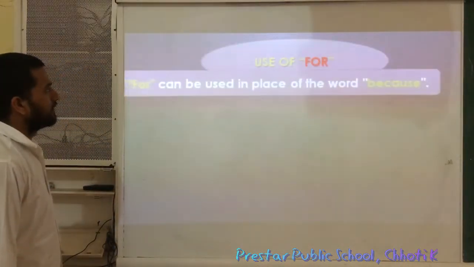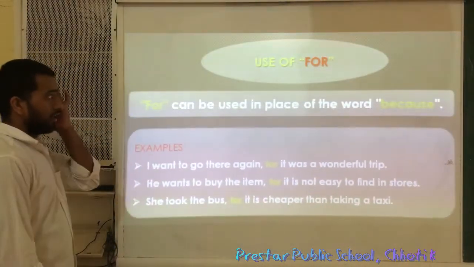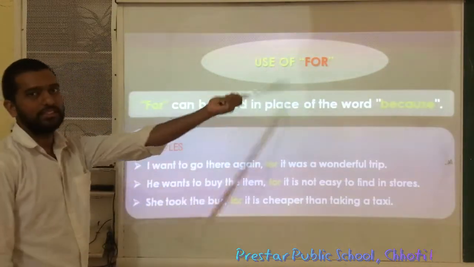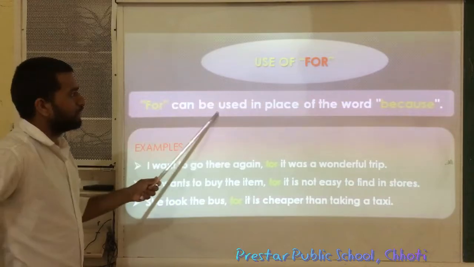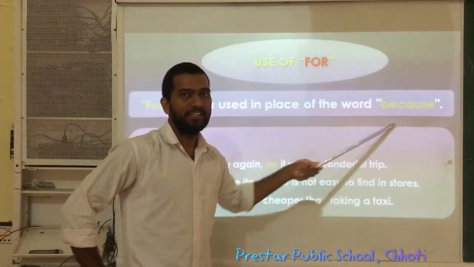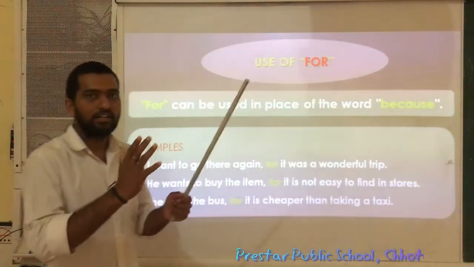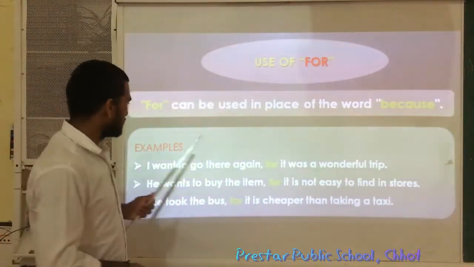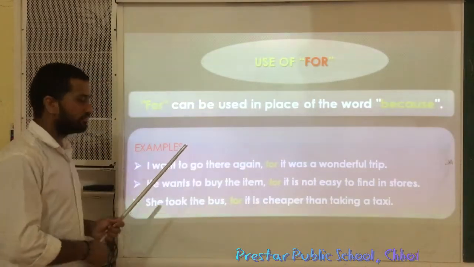Next, "for". Use of "for". When "for" is used in a sentence, see, "for" can be used in place of the word "because". Because, as you know very well, is used to tell the reason for something. Okay, look at the first example now.